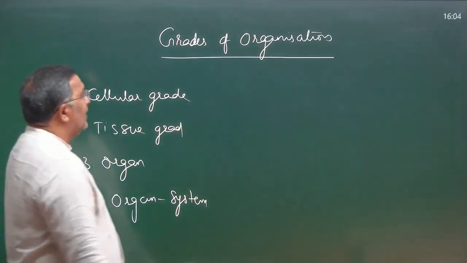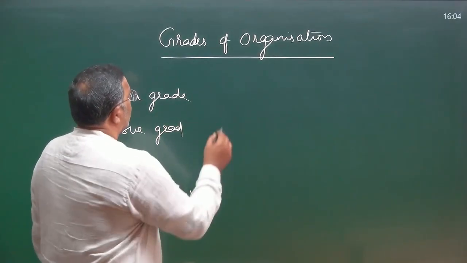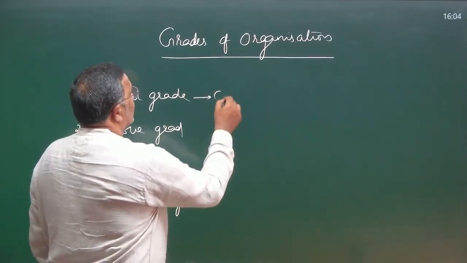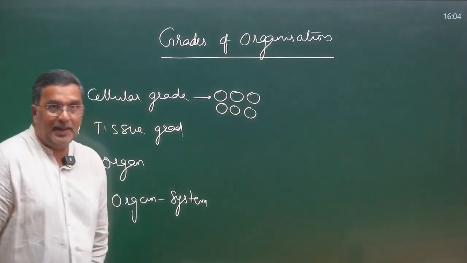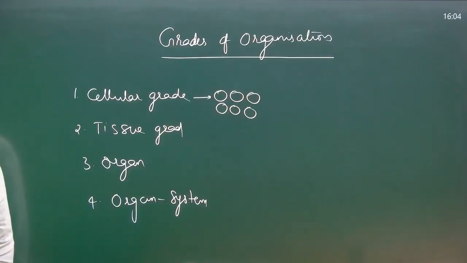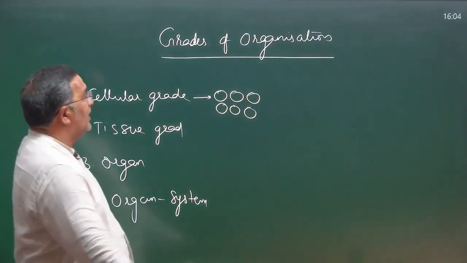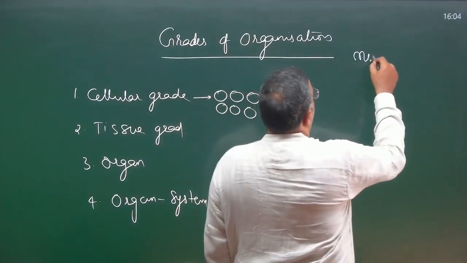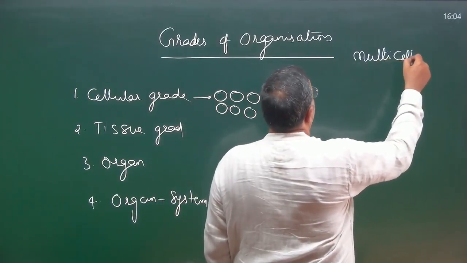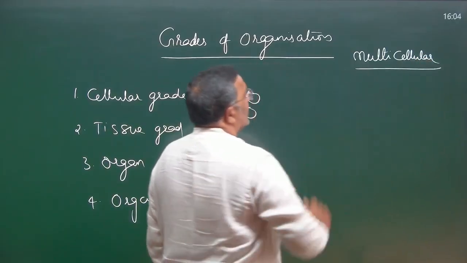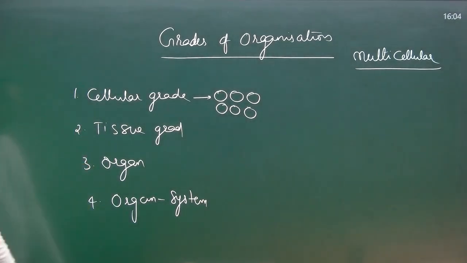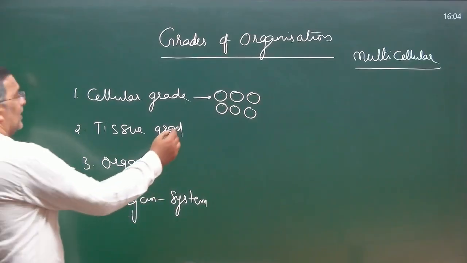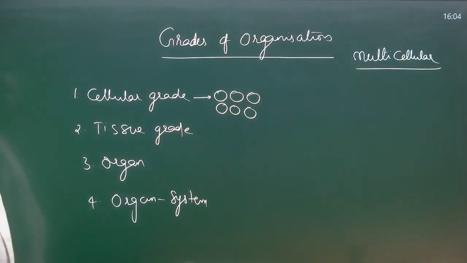Okay. So, what is cellular grade of organization? Cellular grade of organization means a group of cells is present here. There are no unicellular organisms in Kingdom Animalia, all are multicellular only. So, how are the cells arranged in the multicellular organisms of Kingdom Animalia? In the form of cellular grade, tissue grade, organ grade and organ system grade of organizations, which we are looking for.